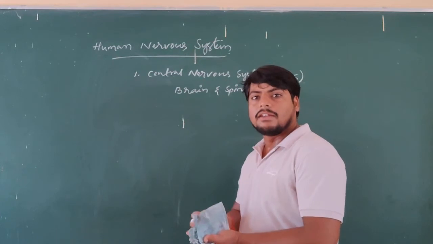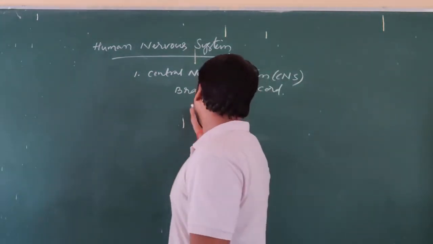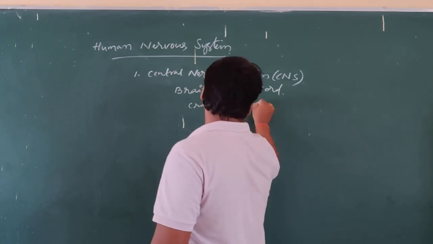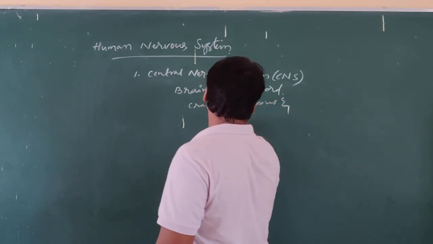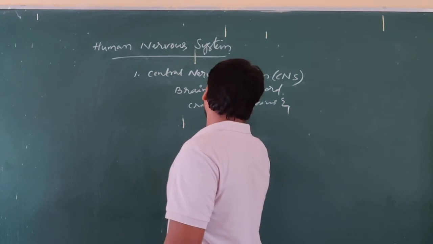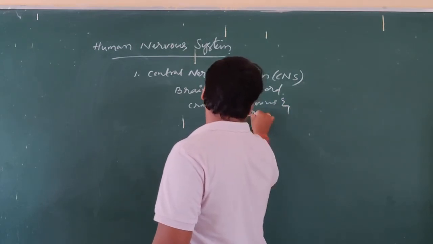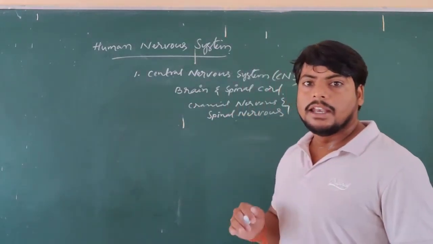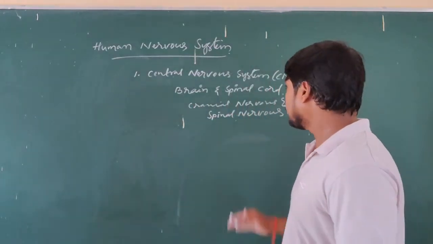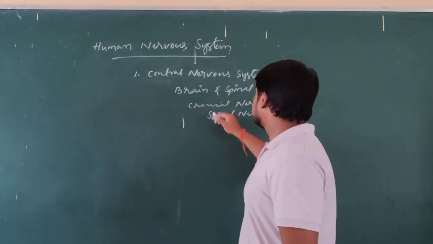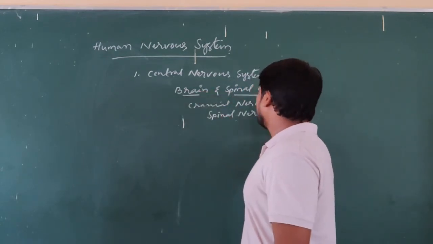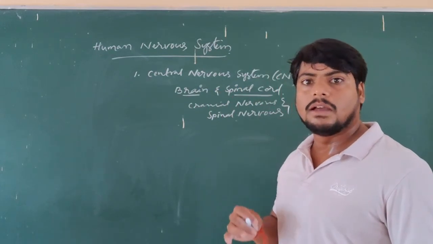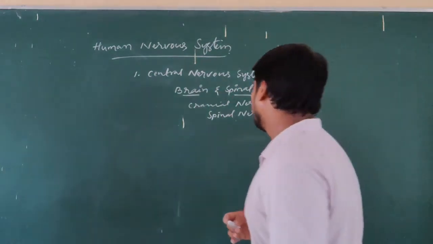And this central nervous system consists of cranial nerves and spinal nerves. Cranial nerves and spinal nerves are present. So under the central nervous system, brain and spinal cord play a key role in controlling all the body functions. That is one.